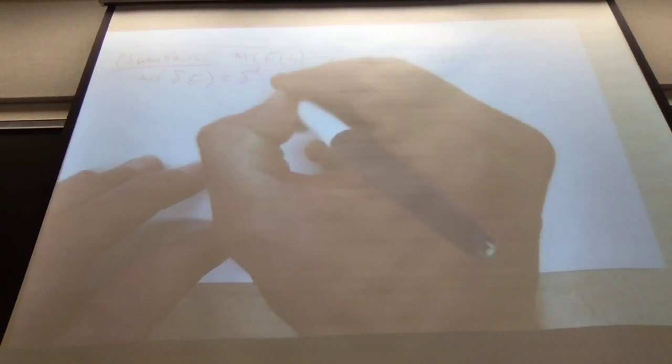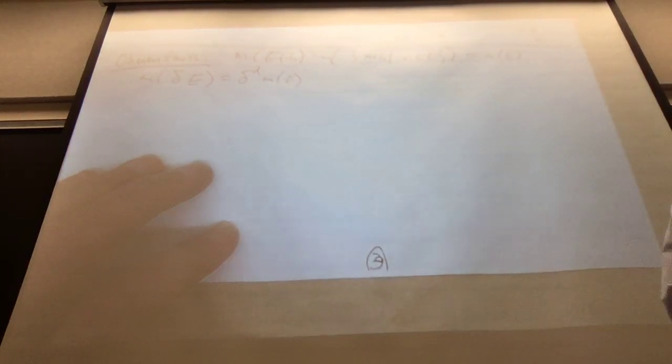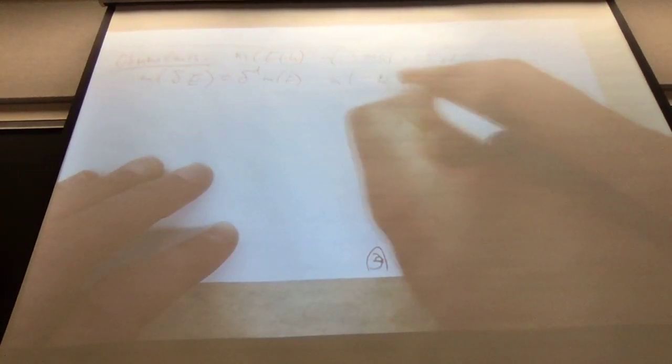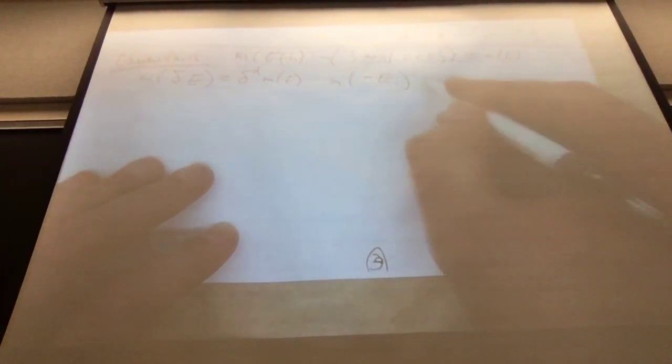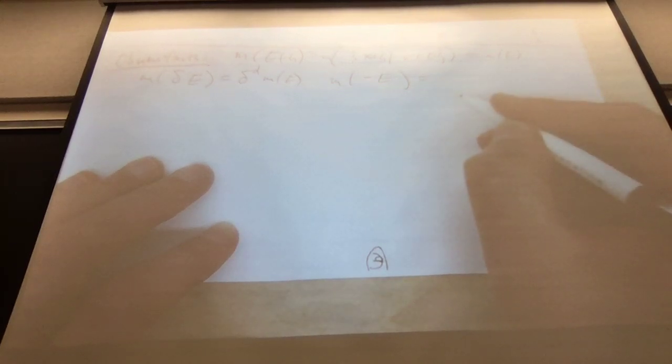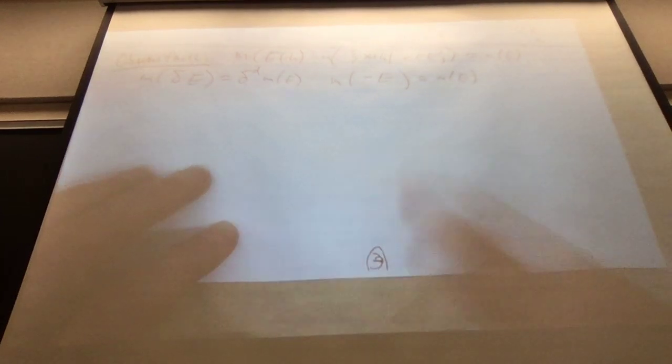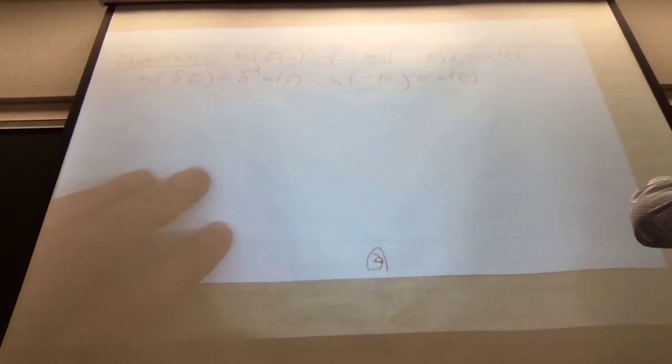Delta to the power d times the measure of E, because we scale the cubes. Each cube scales by the dimension. And what about the measure of minus E? That's the measure of E. Minus E is a reflection across the origin in R^d. So these are things that are special to vector spaces.